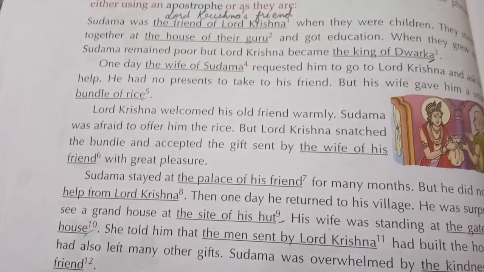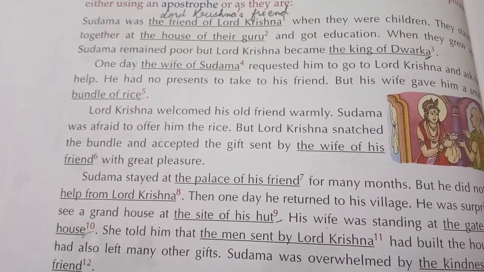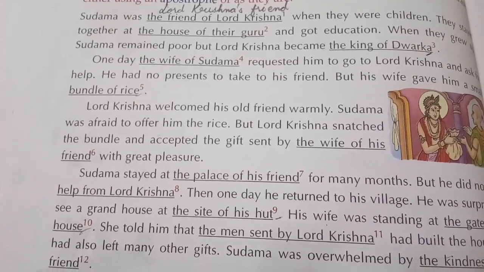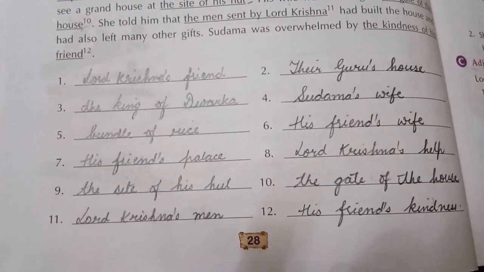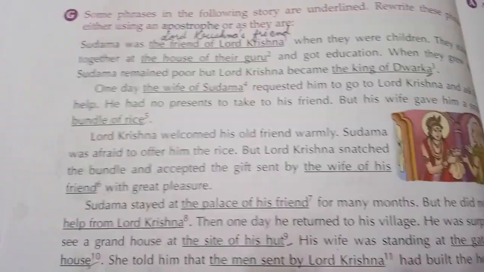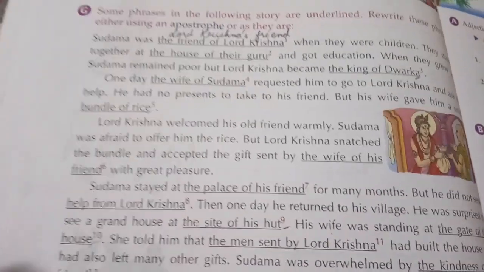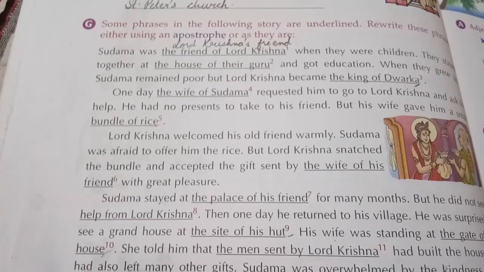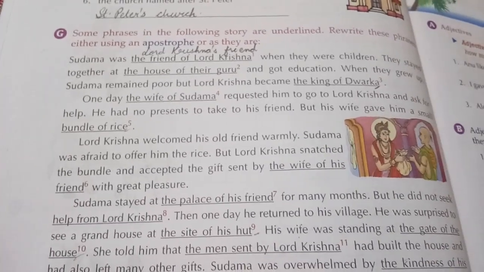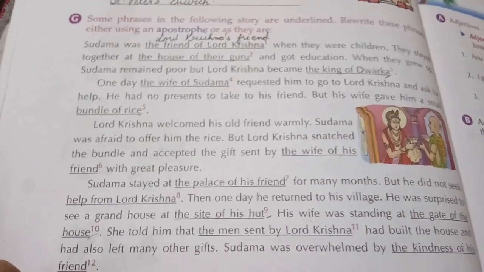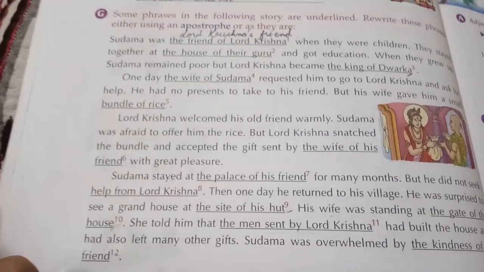So, whose wife? Sudama's wife. Sudama, apostrophe S. Sudama's wife requested him to go to Lord Krishna and ask for his help. He had no presents to take to his friend, but his wife gave him a small bundle of rice. Again, rice is non-living, so we will write it as it is only. No apostrophe S will come.